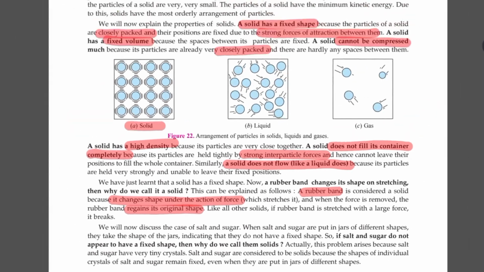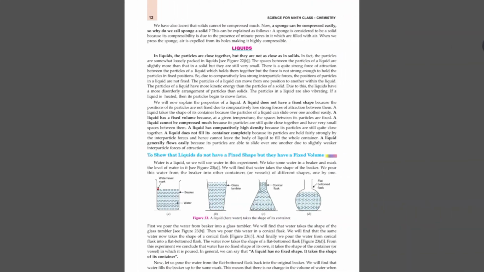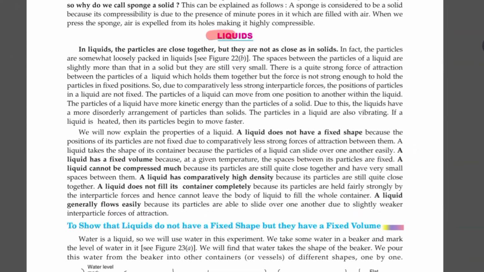Next, we go on to the next page where we can see liquids. In liquids, the particles are close together but not as close as in solids, and they have intermediate properties. That is, they do not have any fixed shape. Why? Because the positions of the particles are not fixed due to comparatively less forces of attraction between them when you compare it to that of solid.